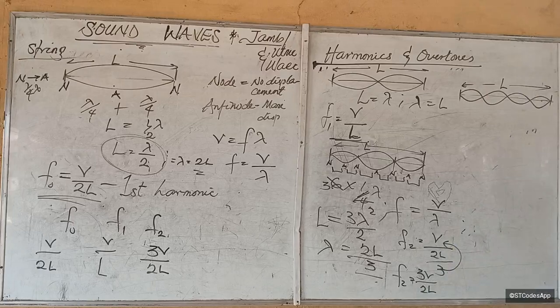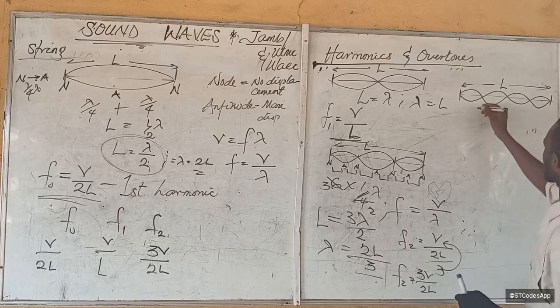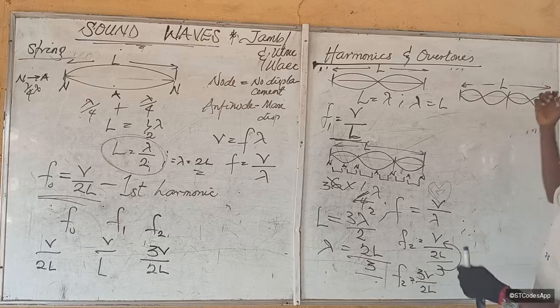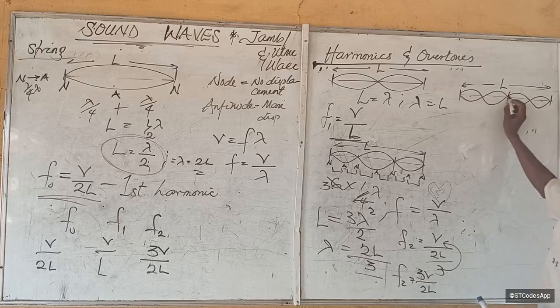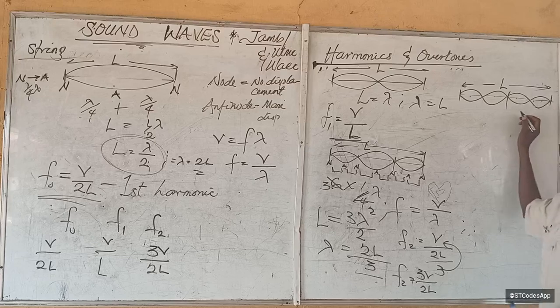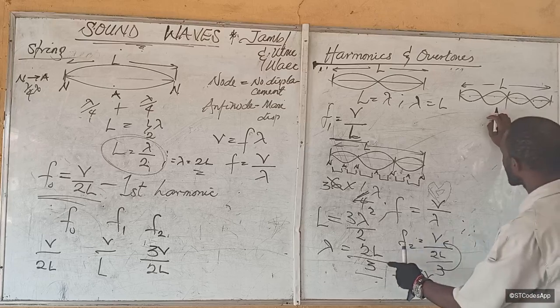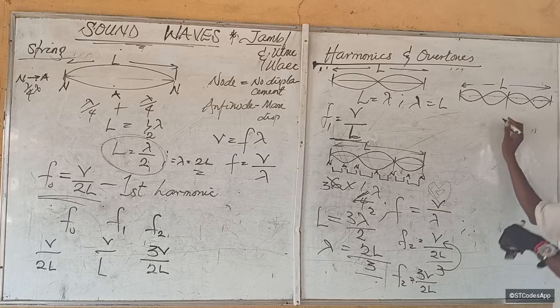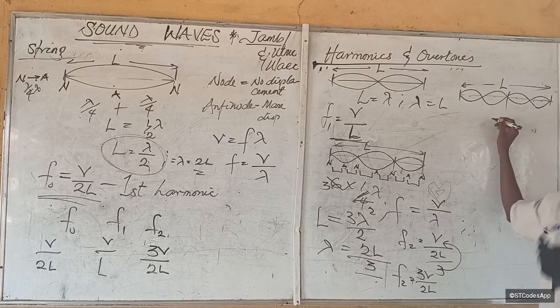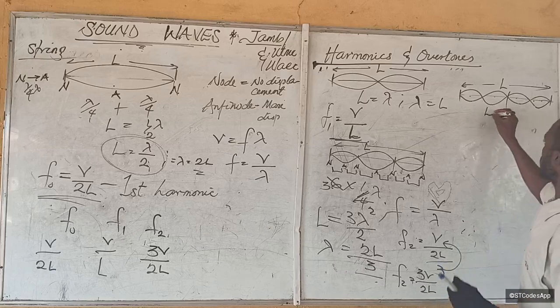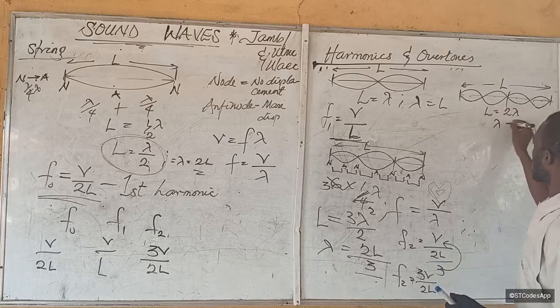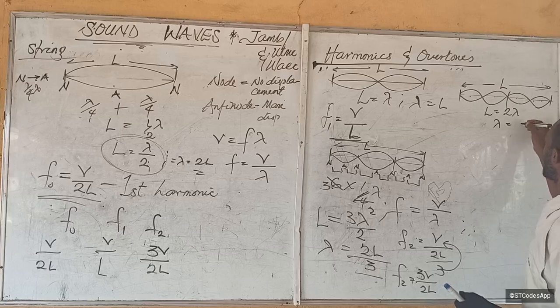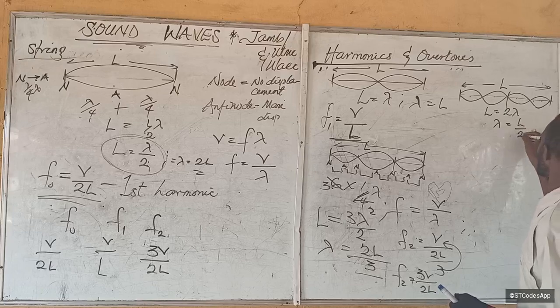So L, complete length. So how many wavelengths do we have here? 2 wavelengths. 1, 2. If you are not sure, just say node, antinode, node, antinode, node, antinode, node, antinode. That will be about 8, right? Because then it's 6. So that will now be 8 times lambda. That will now be 2 lambda. Does that make sense? So the entire length is 2 lambda. Also, what's lambda? Lambda is L over 2.